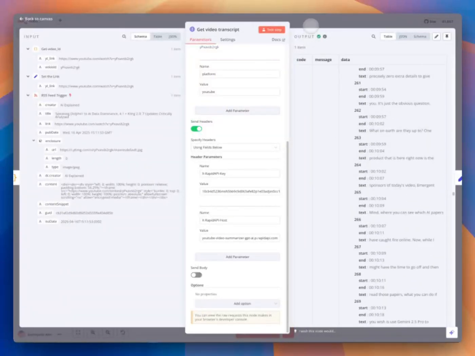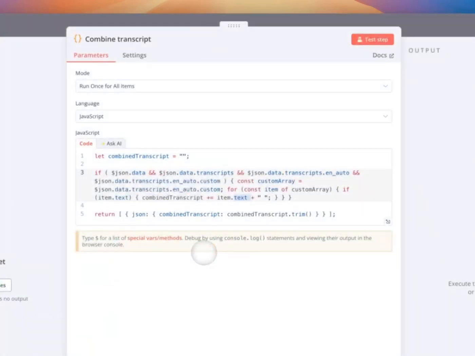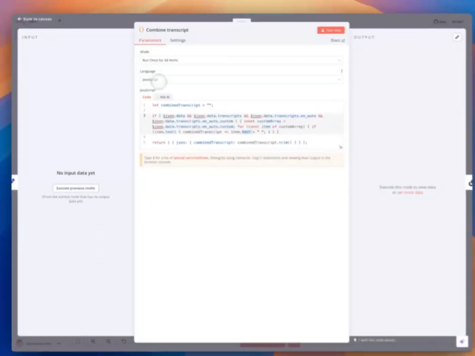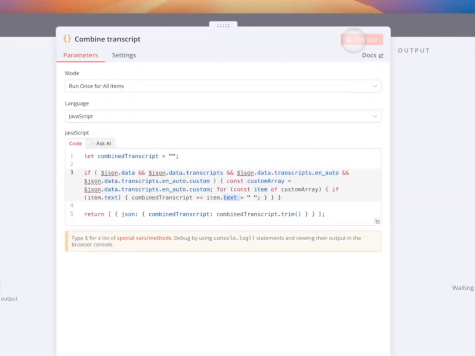So our next goal is to merge the transcript into one transcript. To do so, we just need to run a simple JavaScript here. And to quickly explain it to you, the basic idea is from the output of the previous node, we check custom, and if we have arrays of text, we just try to extract only text and combine all of them into one string. So if we click test step here,